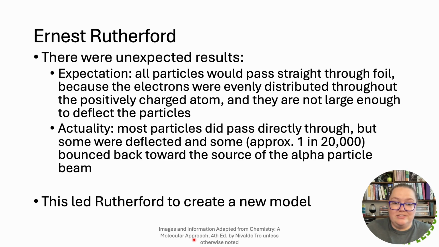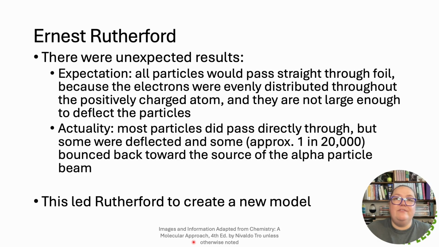What he expected was that all the particles would go straight through the foil, because if you remember, we had this even distribution of very tiny particles in this mass, so none of them should be big enough to deflect the alpha particles.